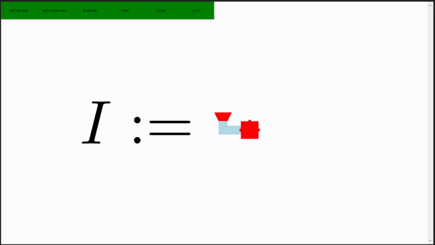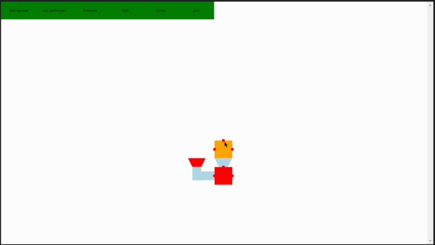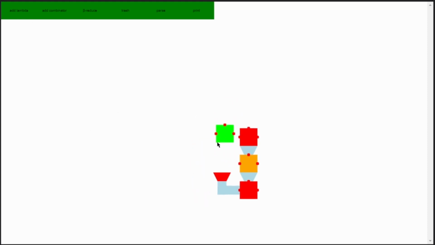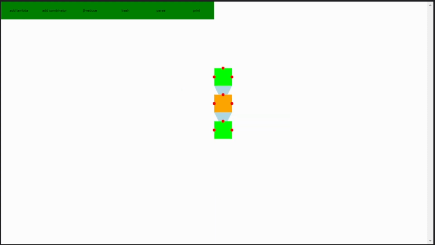This is what's called the identity combinator, and its output is the same as the input. By the way, what I just did there was called beta reduction. Beta reduction replaces all instances of an input's color with what's being inputted. Okay, now let's look at this slightly more interesting function.